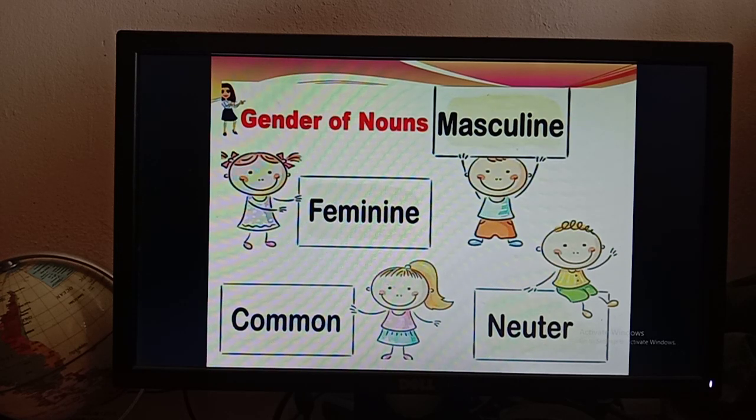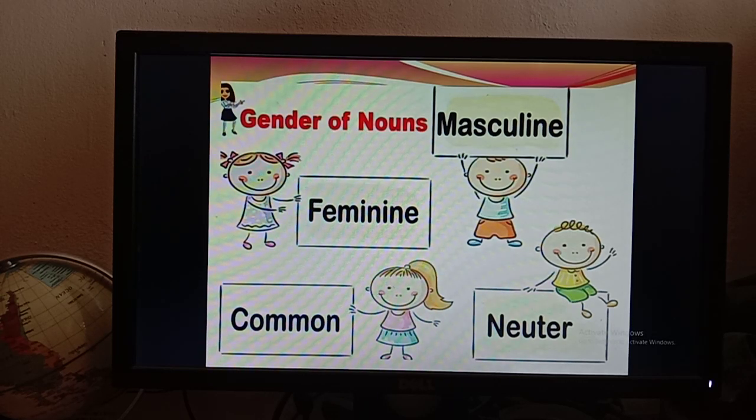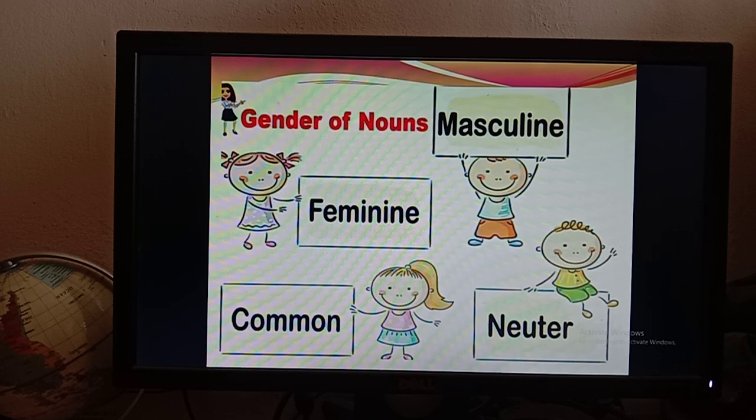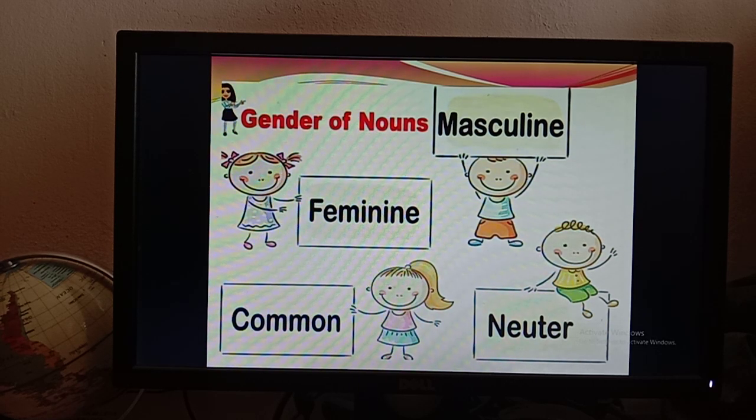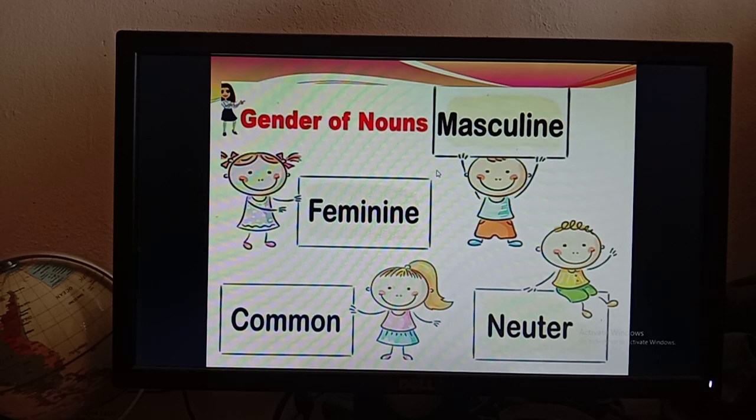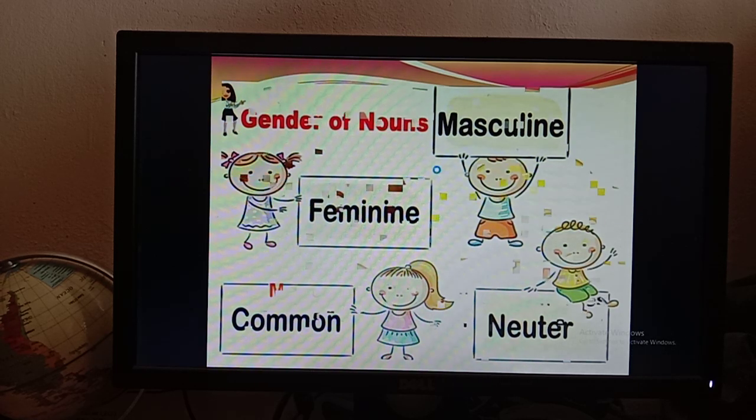So why will you learn this gender? You will learn this gender so that you will be able to identify the gender of the nouns. Because there are lots of nouns in our English grammar, but if you don't learn the gender, you will not be able to know which one is masculine or feminine or common or neuter. That's why we have to learn this gender.